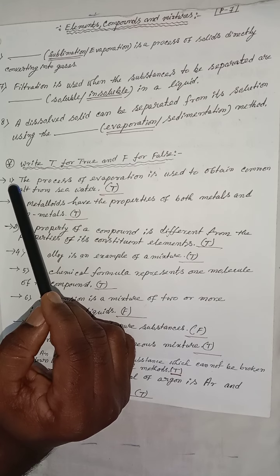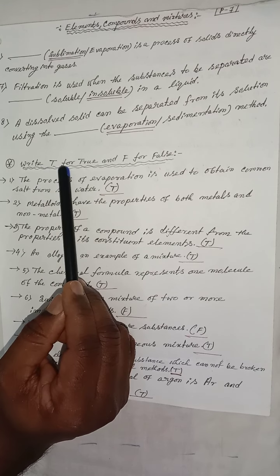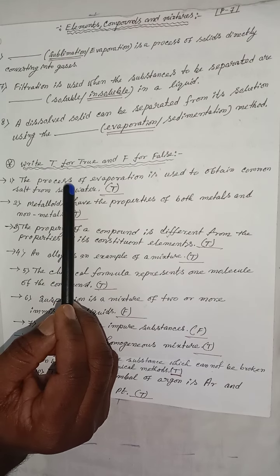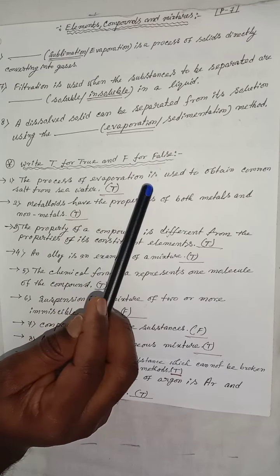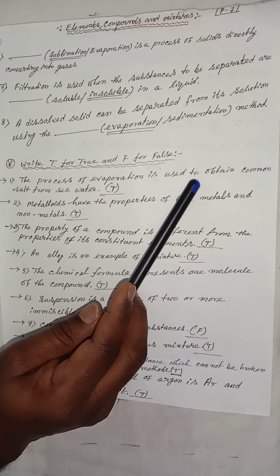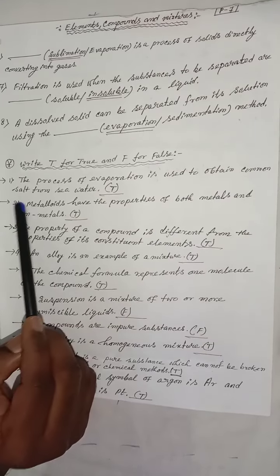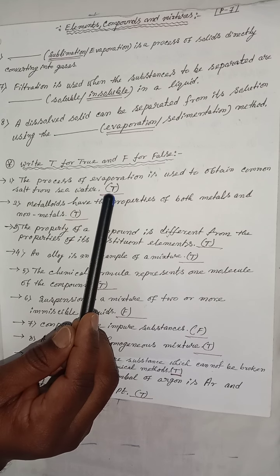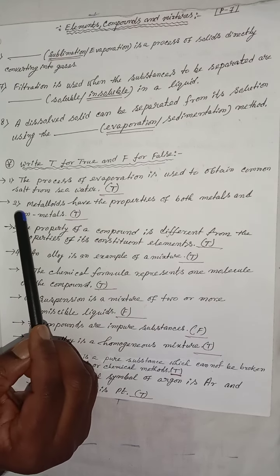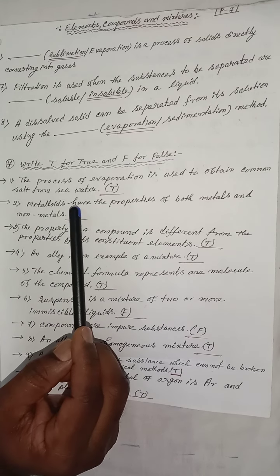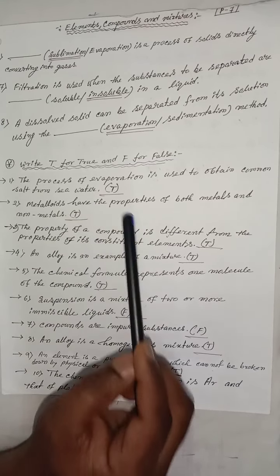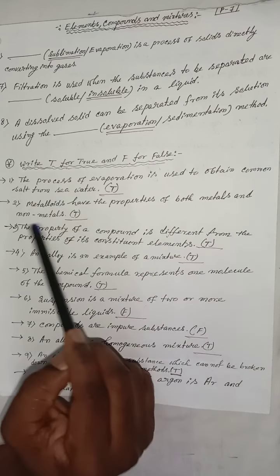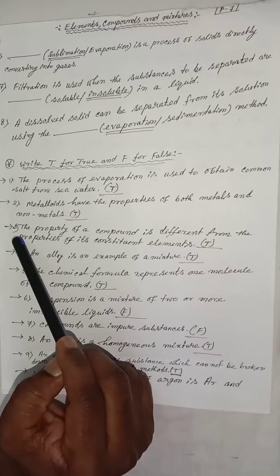Next question pattern: write T for true and F for false. The process of evaporation is used to obtain common salt from seawater. True. Secondly, metalloids have the properties of both metals and non-metals. True.